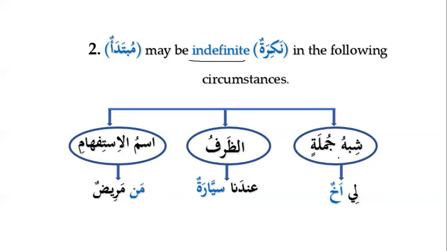We need to know the difference between Shibhu Jumla and Jumla. Jumla basically consists of subject and predicate, whereas Shibhu Jumla consists of only predicate and it needs a subject.